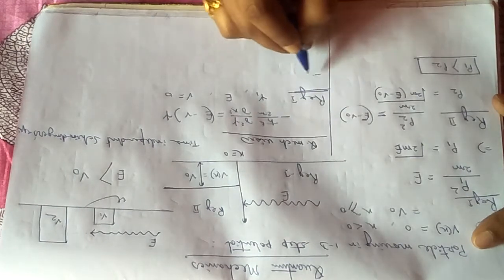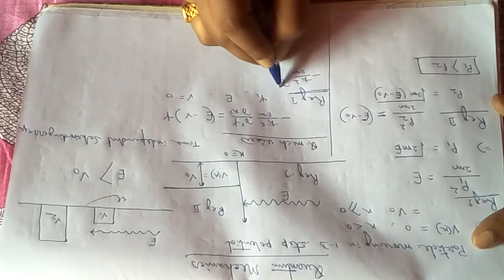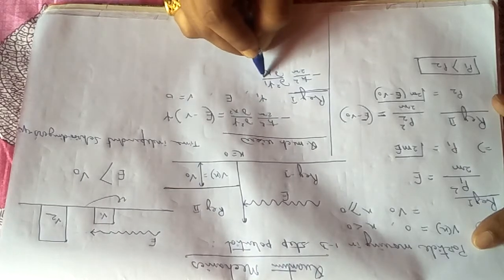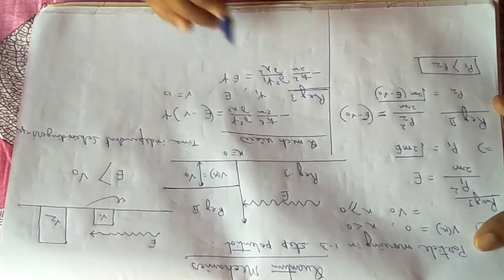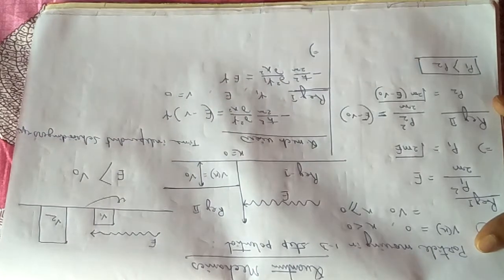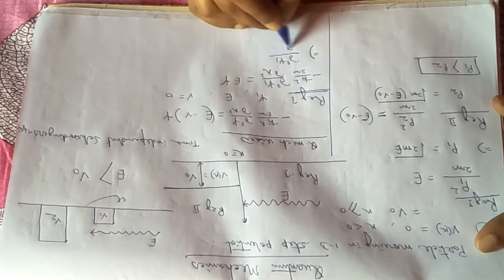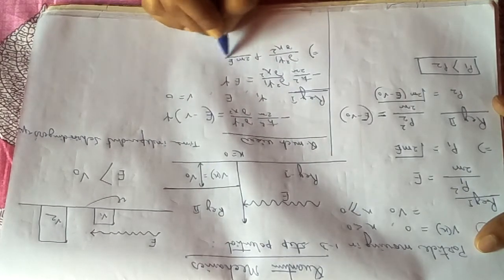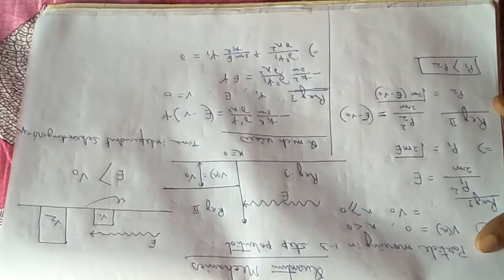So for region 1 the reduced Schrodinger equation will be minus h cross square divided by twice m, del 2 psi 1 by del x2, equals E into psi. From that we can write this as del 2 psi 1 by del x2 plus twice m E by h cross square into psi 1 equals 0.